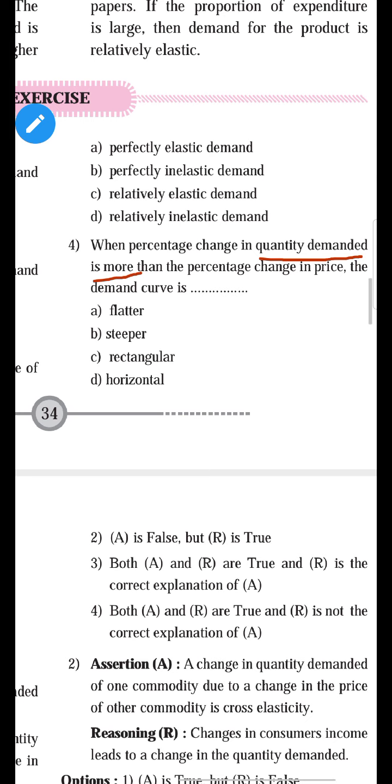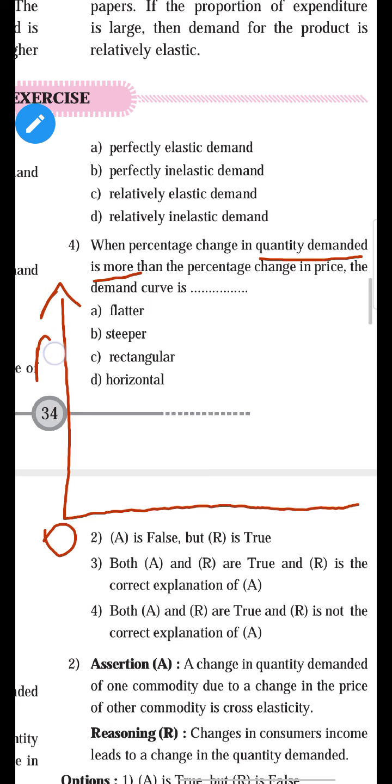So let us draw the diagram. This is the y-axis, this is the x-axis, this is the point of origin, this is price measured, and this is demand measured. What the sentence says? When the percentage change in quantity demanded is more than percentage change in price, means price changes less and demand changes more.